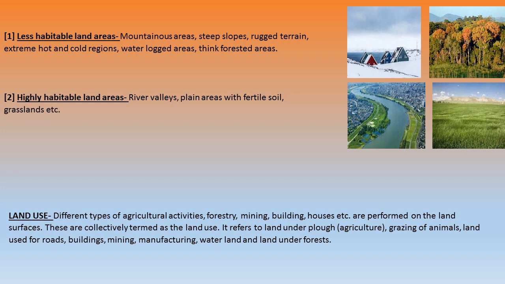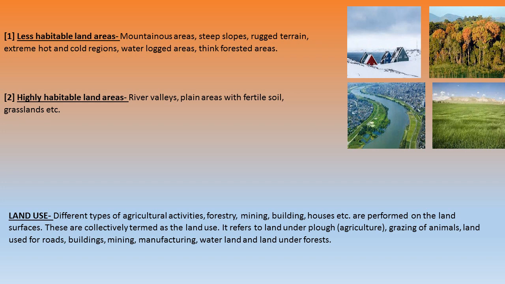In this module we also have a content that is land use. So you must be wondering what is land use. As the name suggests, land means the place and use means the utilization of those lands. So different types of agriculture activities, forestry, mining, building houses, etc. are performed on the land surfaces. These are collectively called land uses.